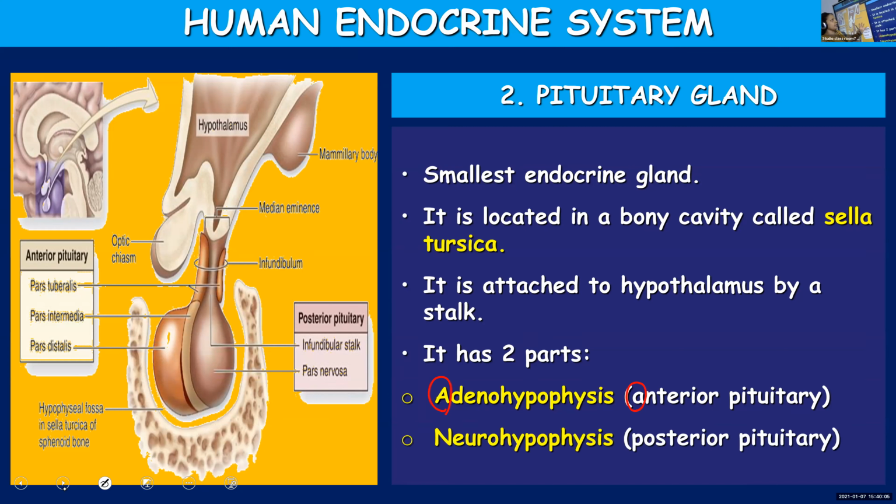Quickly summarizing, the pituitary gland is the smallest endocrine gland. It's located in a bony cavity. You call it the sella turcica, and it is attached to the hypothalamus by a short stalk, and there are two parts: adenohypophysis and neurohypophysis. Moving on to the next slide.